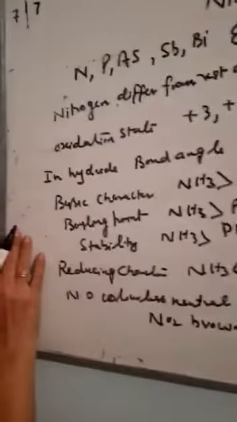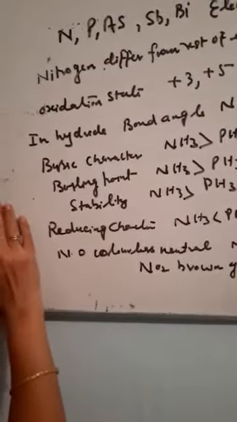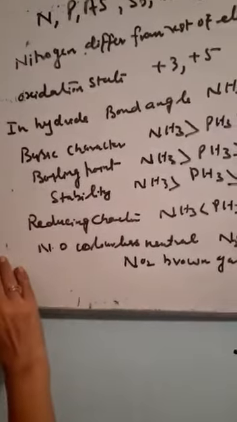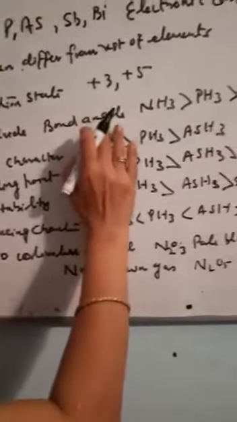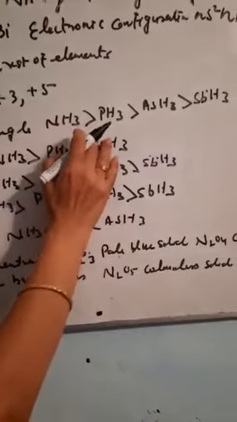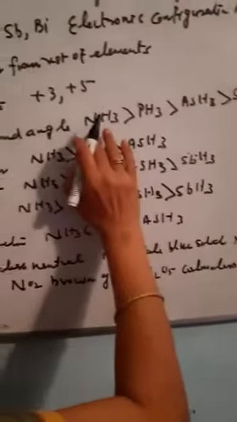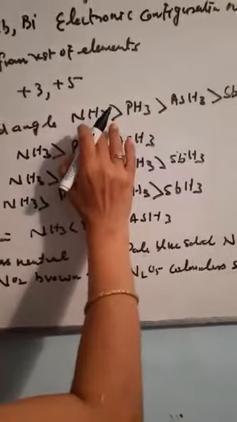Now let me discuss the chemical properties. These elements combine with hydrogen to form hydrides. The bond angles are in the order: maximum for NH3, then PH3, then AsH3, then SbH3. Why is the bond angle maximum for NH3?